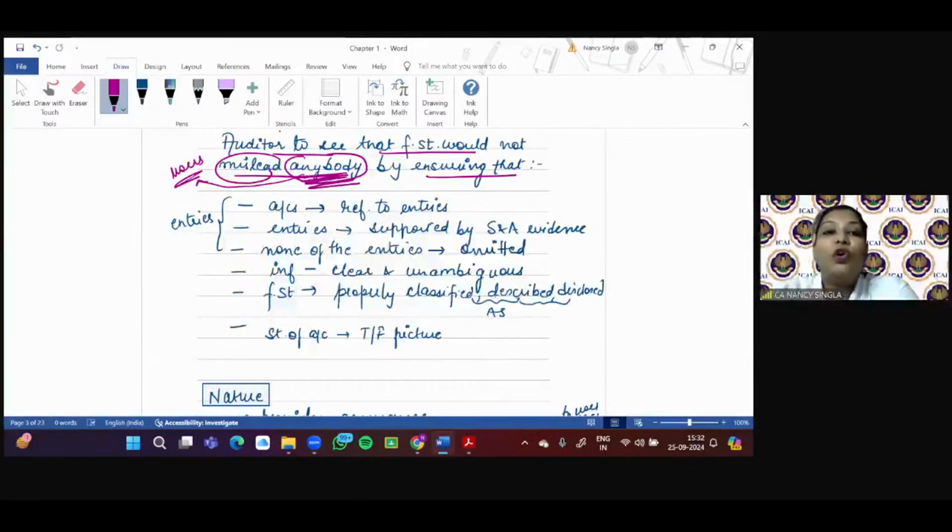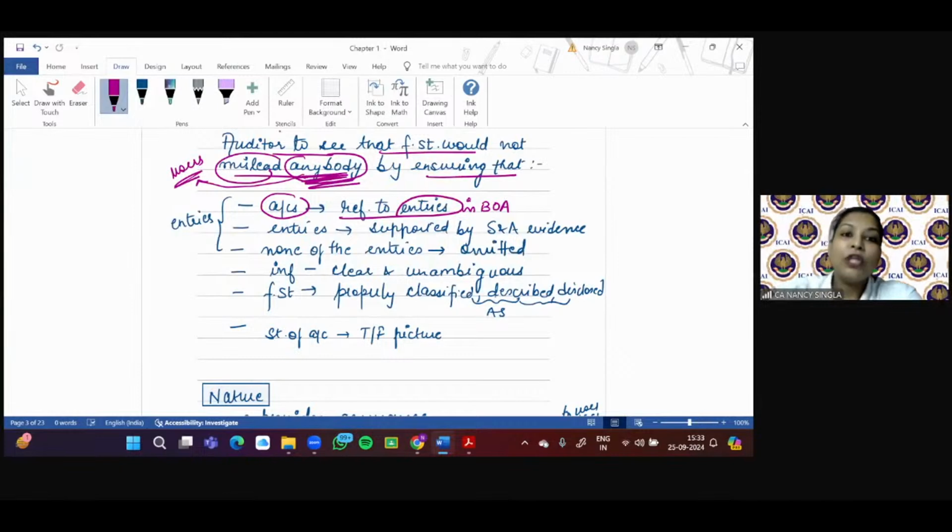First of all, the auditor will ensure that the accounts are drawn with reference to the entries in the books of accounts. This is how the accounting is done and how the financial statements are prepared, and the auditor is going to see that.